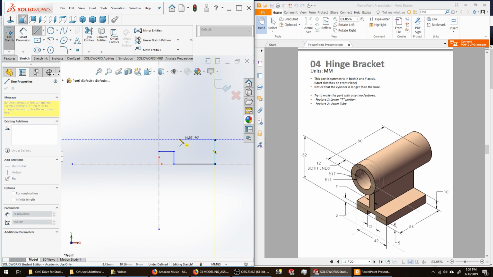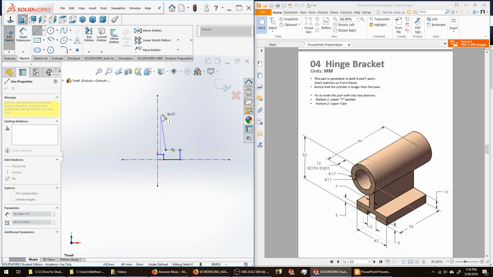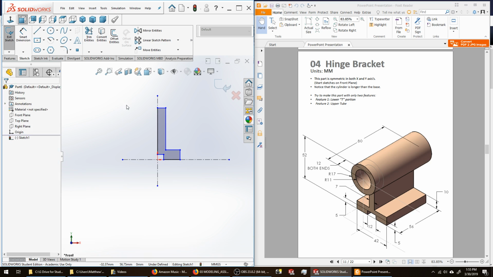From this point, I'm just going to kind of eyeball some things. The height here, I don't know what it is, but I know that it wants to intersect the cylinder. So I'm just going to draw something up. Go to my center construction line, close my sketch. I'm going to dimension my sketch right now.